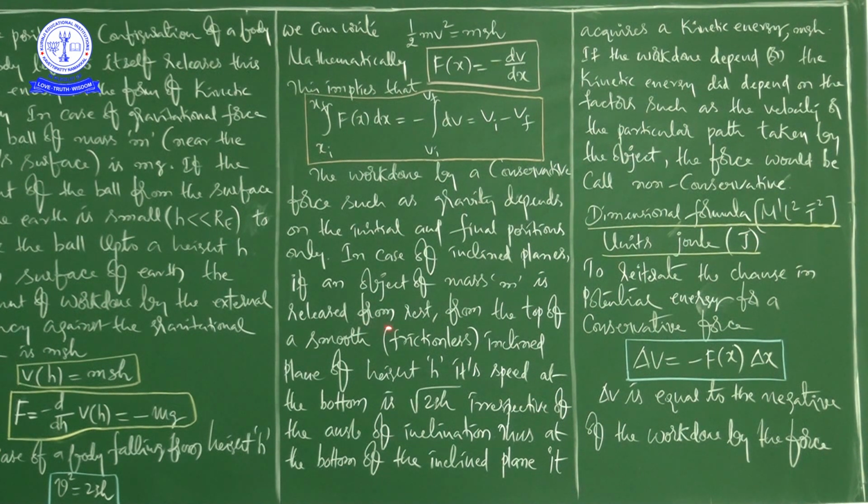Next, in the case of inclined planes, see here, if an object of mass m is released from rest from the top of a smooth inclined plane of height h, its speed at the bottom of the inclined plane is square root of 2gh, which is independent of the angle of inclination.